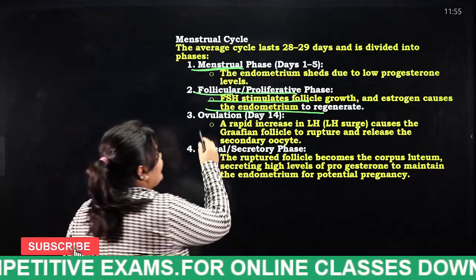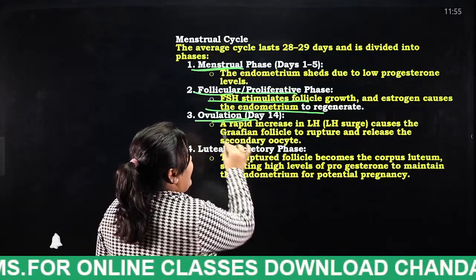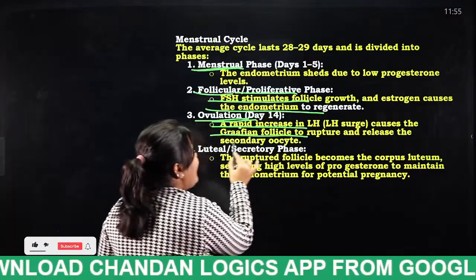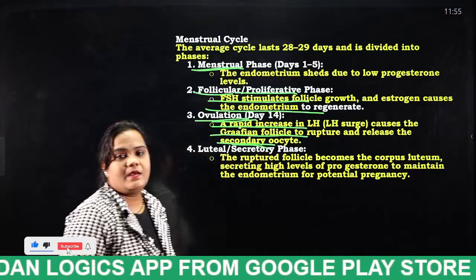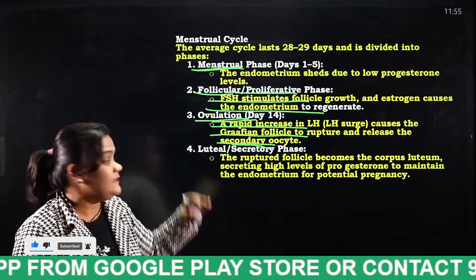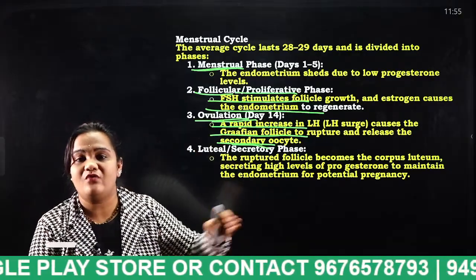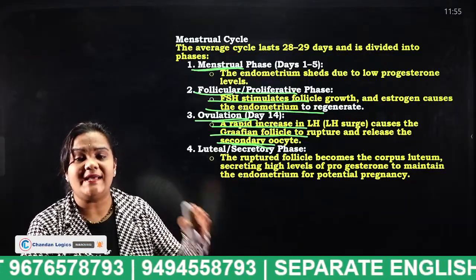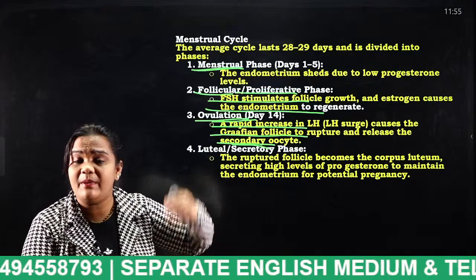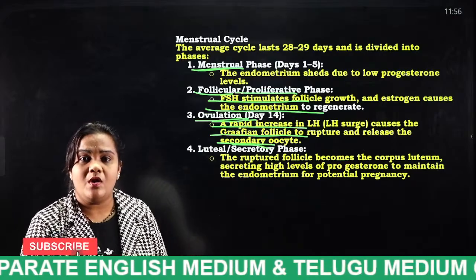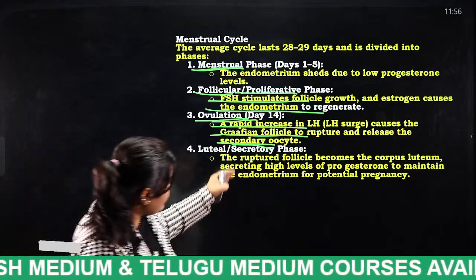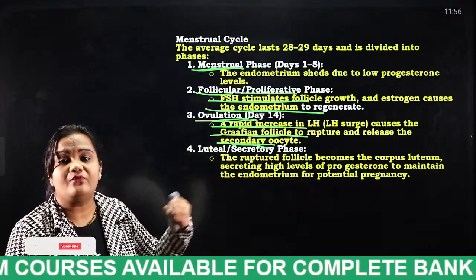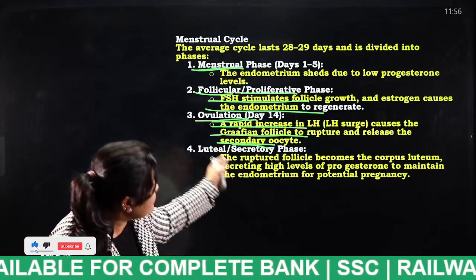And finally, ovulation, day 14. A rapid increase in LH causes the Graafian follicle to rupture and release the secondary oocyte. Due to the very rapid increase of luteinizing hormone, the Graafian follicle ruptures and releases a secondary oocyte.